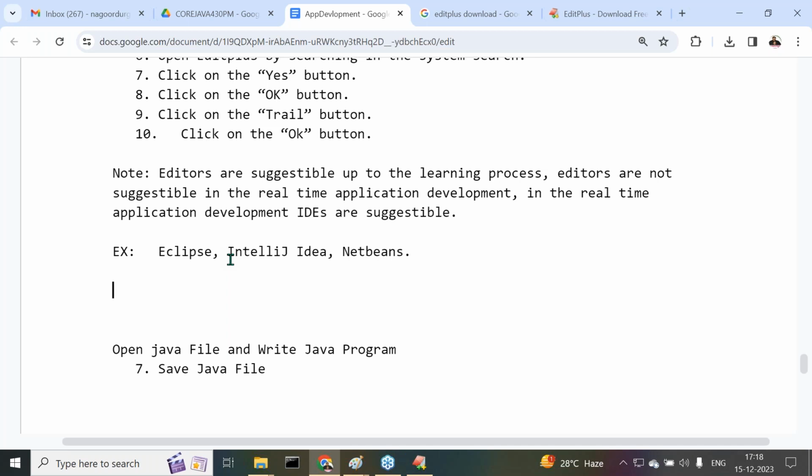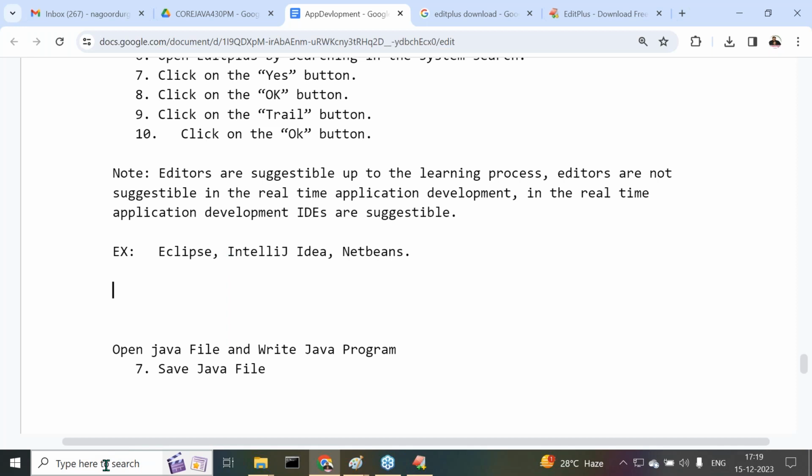After that, I want to install one more editor for you, Sublime Text. Try to utilize it as per our requirement. If you want to use Sublime Text for our applications, then we can utilize it. I will show how to download and install Sublime Text, but I'm not going to give any document for it. It's going to be recorded here. If we check it, automatically we are going to see it. Let me install Sublime Text also.